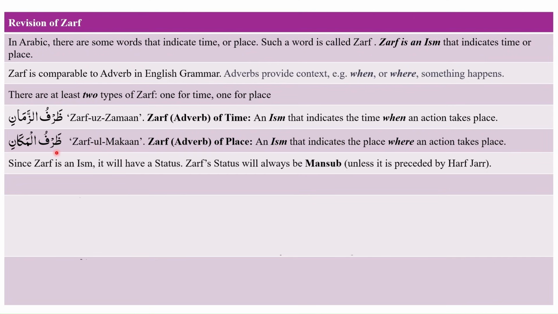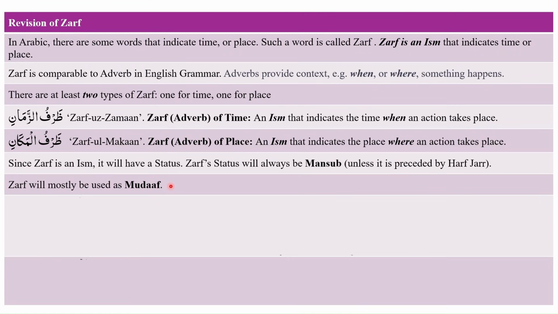Since zarf is an ism, it will always have a status. We know that every ism will have its four characteristics. So zarf's status will always be mansoob unless it is preceded by harf of jar, and the harf of jar will make the zarf majroor. Otherwise, zarf will always be mansoob.